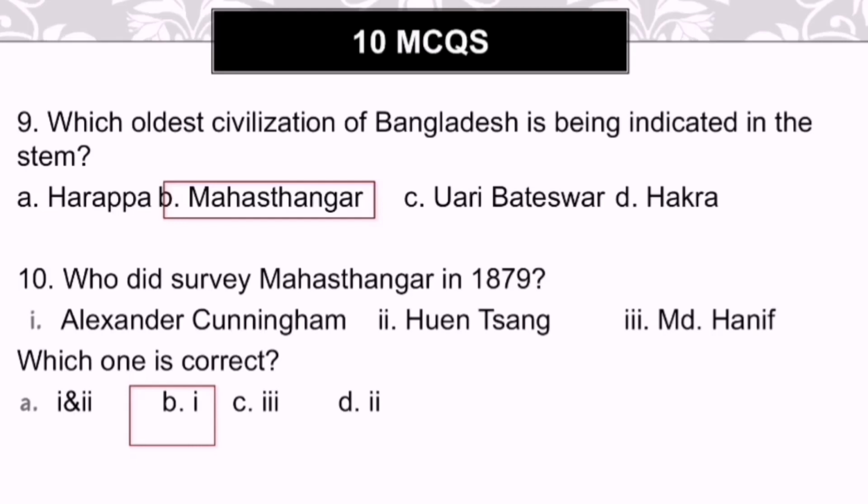And when you are choosing the correct answer, you can see that in the options, option number B has the only correct answer, that is Alexander Cunningham. That is why the answer is already given here, that B is the correct answer, where the option Alexander Cunningham is lying, right?